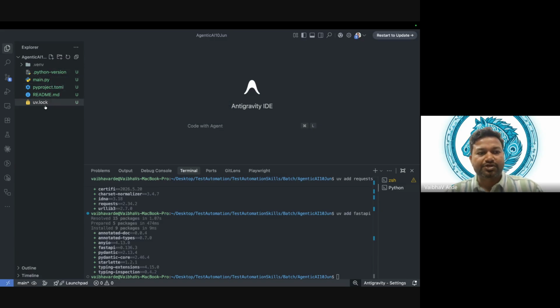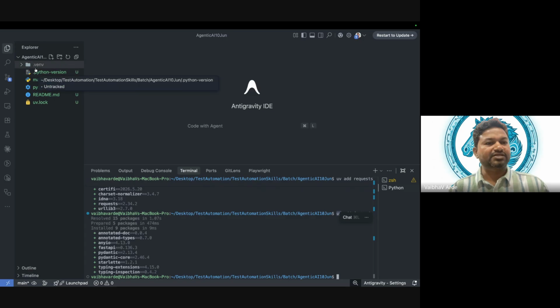Okay, so that is what we wanted to know about the normal way, or I will say the legacy, and now the new modern way to use UV. Let me do one more thing. Over here, as you can see, I used uv add fastapi, but I have not initialized or activated this environment. But even then, since we are using UV, it will identify and install that package in this environment itself.